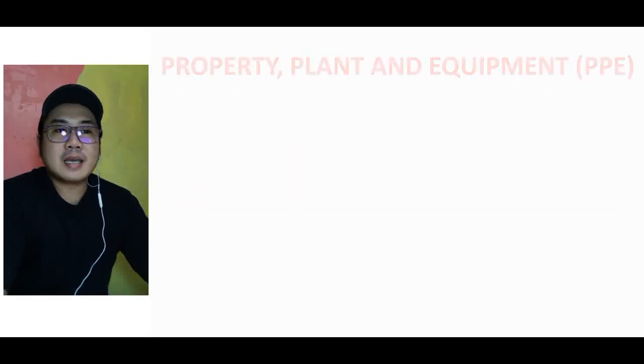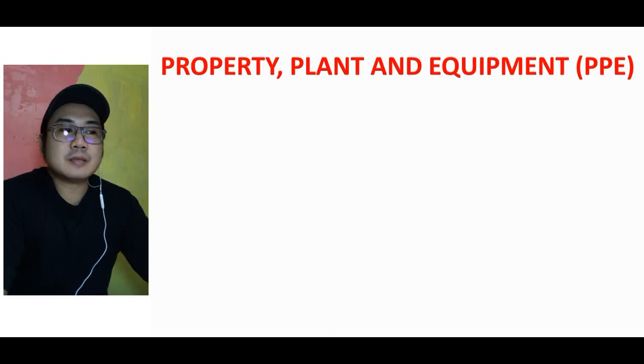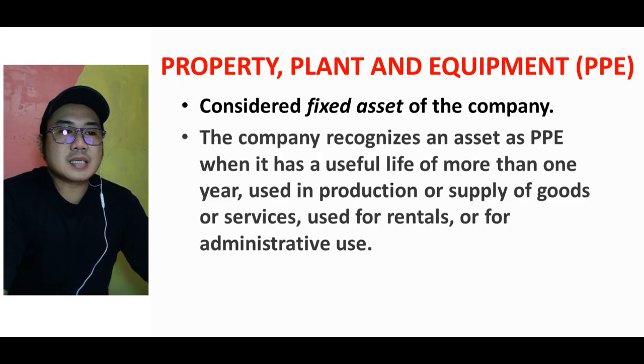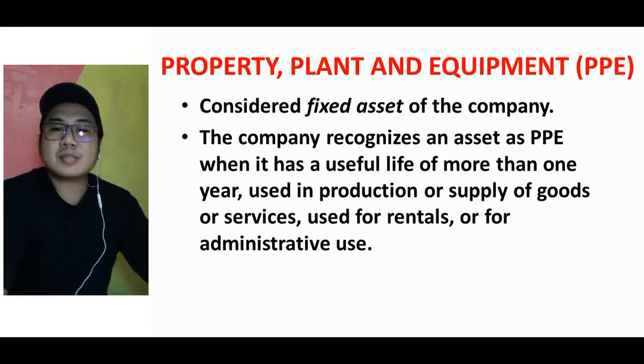Property, plant, and equipment, or PPE. These are considered fixed asset of the company. The company recognizes an asset as PPE when it has a useful life of more than 1 year, used in production or supply of goods or services, used for rentals, or for administrative use.